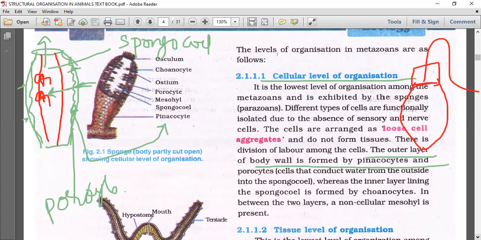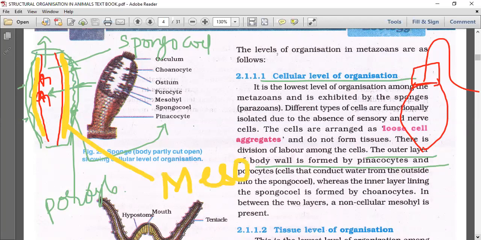What is present there? Mesohyl. Pinacoderm is the outer layer, choanoderm the inner layer. In between them, we'll find a non-cellular gel-like substance called mesohyl.